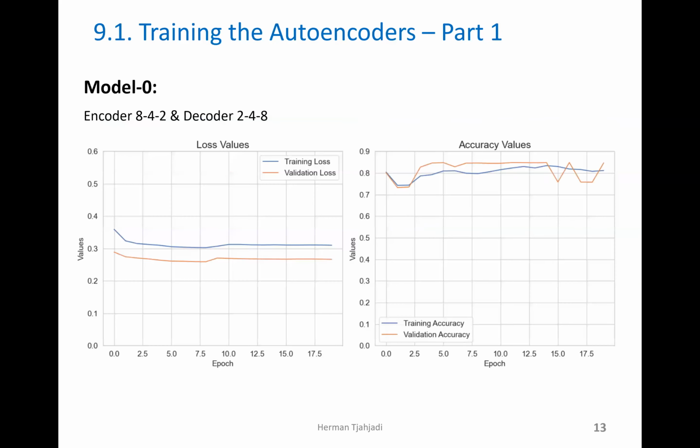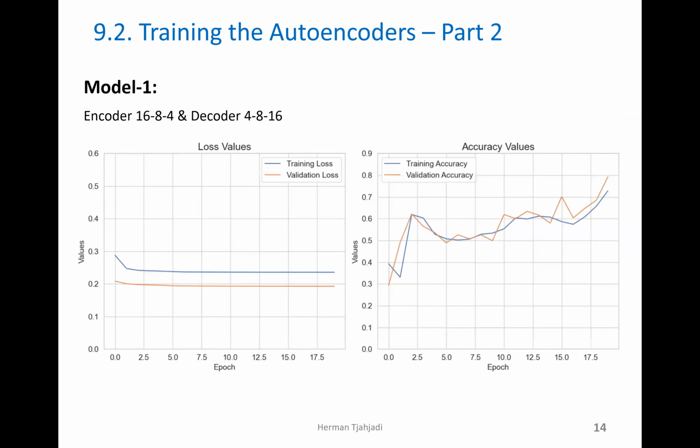This is the result of training the autoencoders. This is the first model. You can see the training results here. And this is the second model.